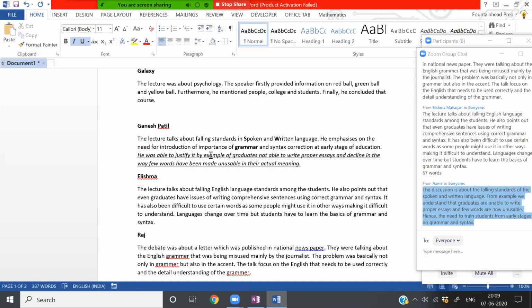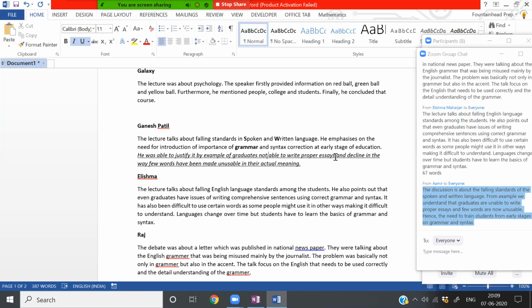"He was able to justify it by the example of graduates not being able to write proper essays and decline in the way few words have been made unusable." The part about decline in the way few words have been made unusable is something you have to check whether you really meant. Or: he was able to justify it by giving the example of graduates not being able to write proper essays.